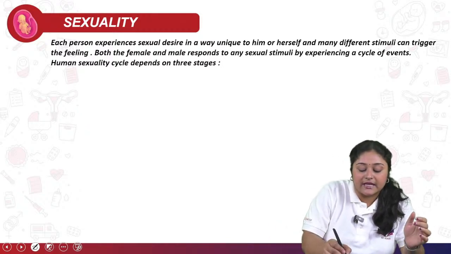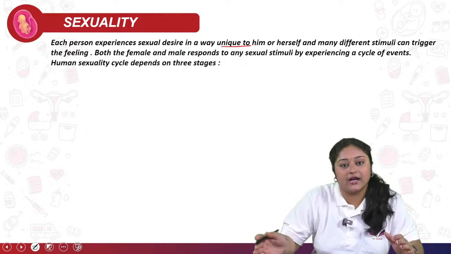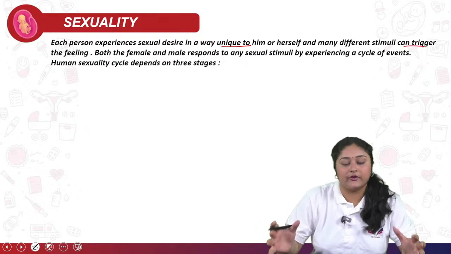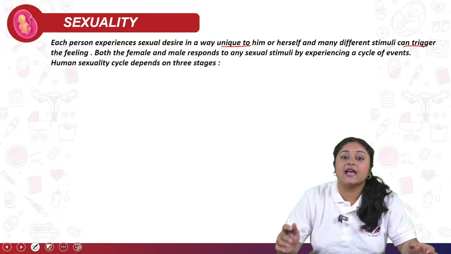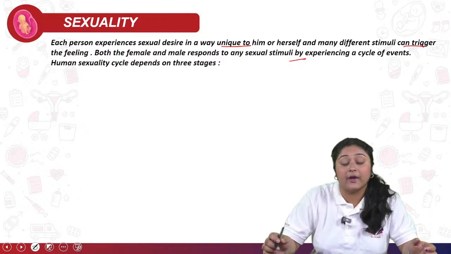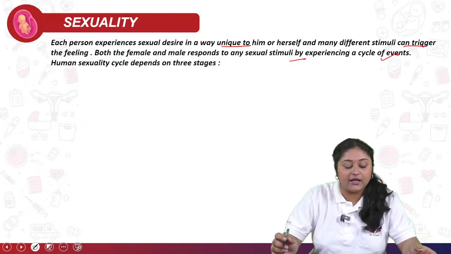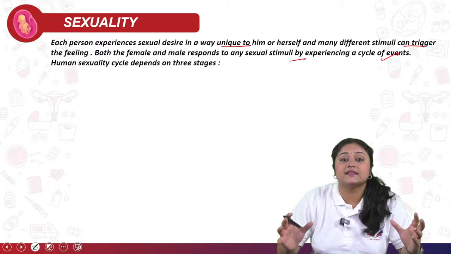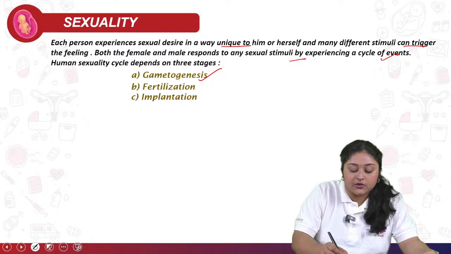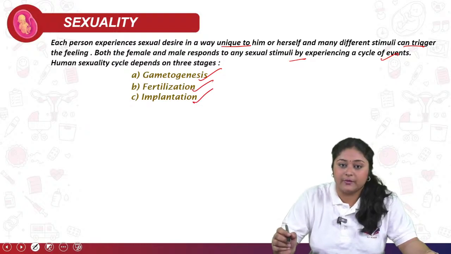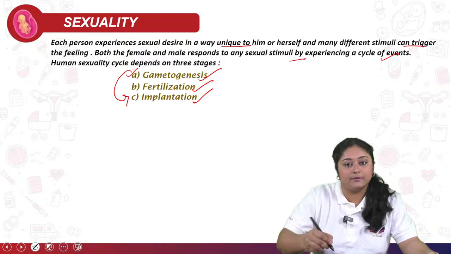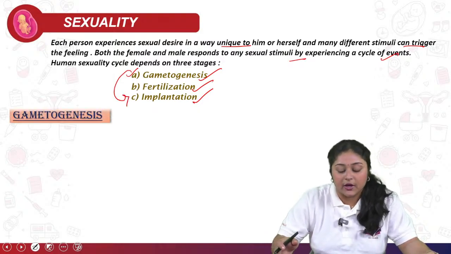It's a desire which is unique to him or herself, and different stimuli can trigger the feelings. So both the female as well as the male are responsive to any kind of sexual stimuli, by experiencing a cycle of events. Mainly this sexual cycle depends on three stages. First is gametogenesis, fertilization and implantation. So it starts from gametogenesis and ends with implantation as well as delivery of the baby.